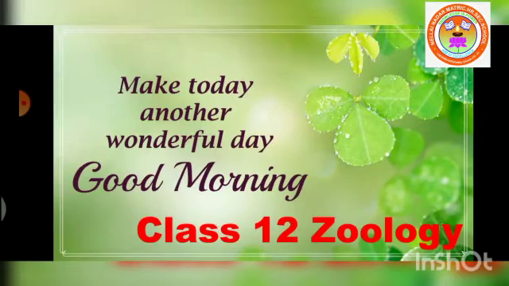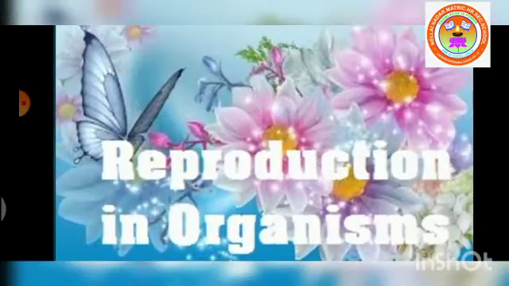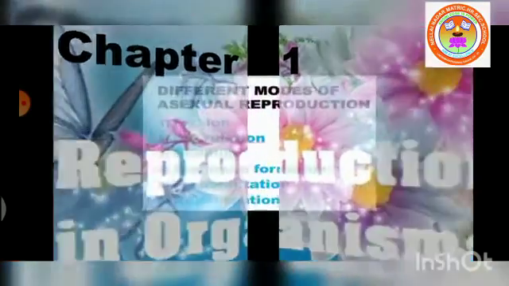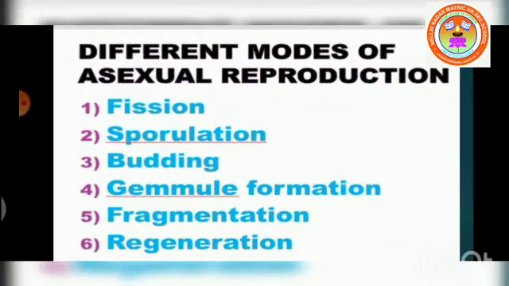We are discussing chapter number 1, reproduction in organisms. In this chapter, we are discussing various modes of asexual reproduction in detail. The various modes of asexual reproduction are fission, sporulation, budding, gemmule formation, fragmentation, and regeneration.